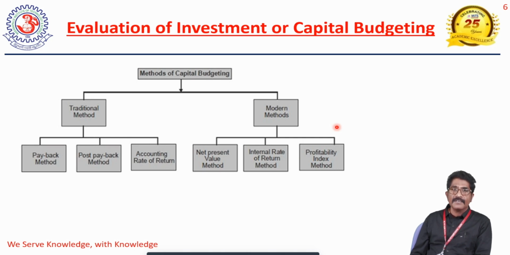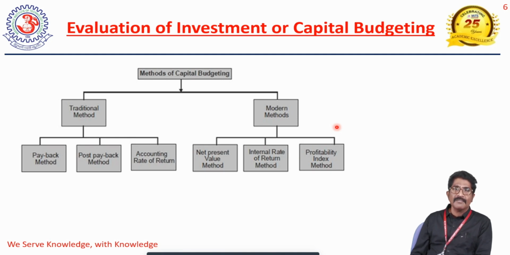Apart from that, before making an investment, we have to evaluate that project financially. Is it possible? Is it preferable or not? Here some project evaluation techniques are available. These project evaluation techniques are called capital budgeting methods. Here we have two methods: the traditional method, and the modern method.